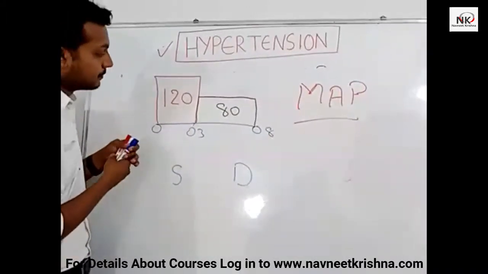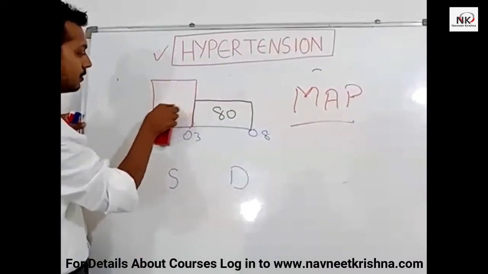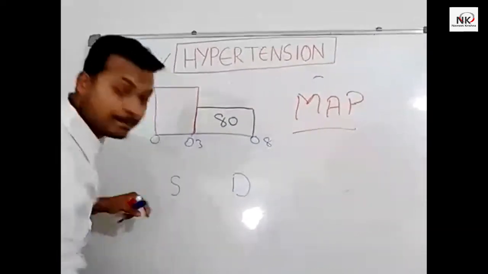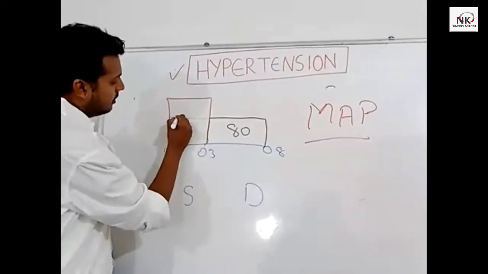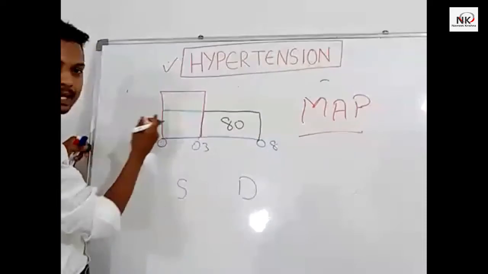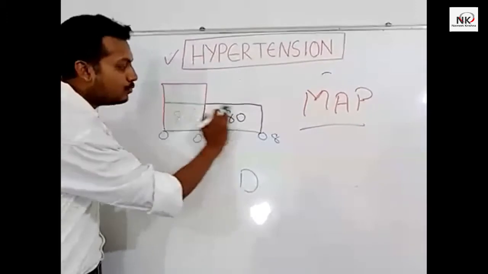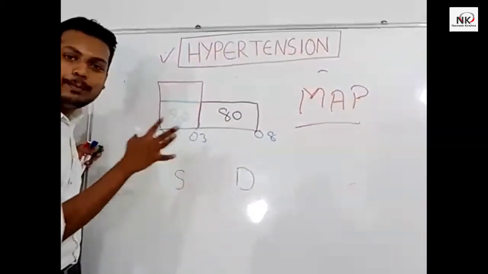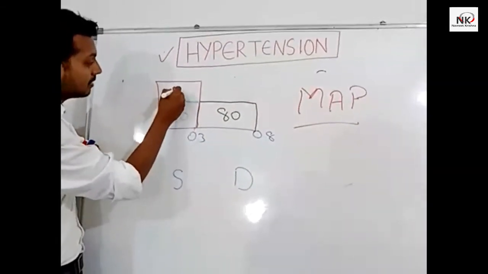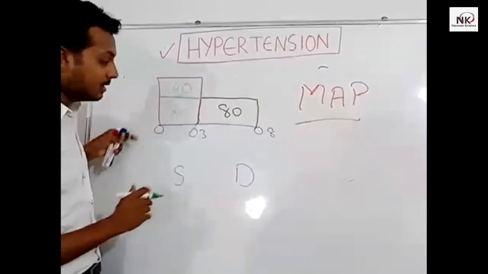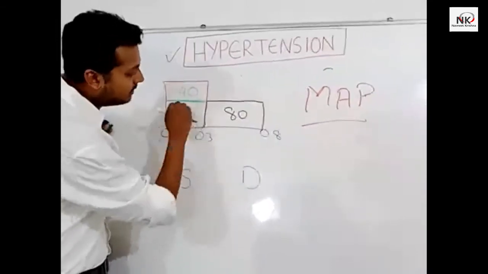Now what is happening here? If I draw one barrier equal to this 80, can we say that this is 80 mmHg? Throughout the whole cardiac cycle, the 80 mmHg blood pressure will be maintained. Correct. So how much remains? 40, since 120 minus 80 is 40. So this is the whole cardiac cycle, and throughout it, up to 0.8, it will maintain 80.